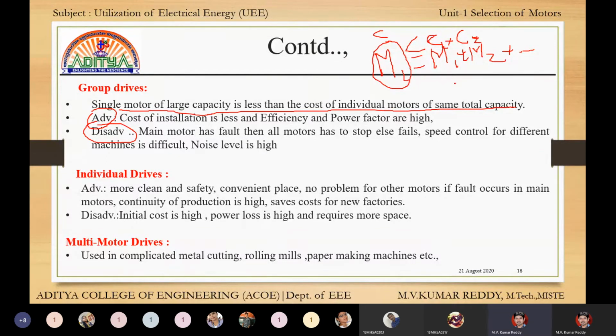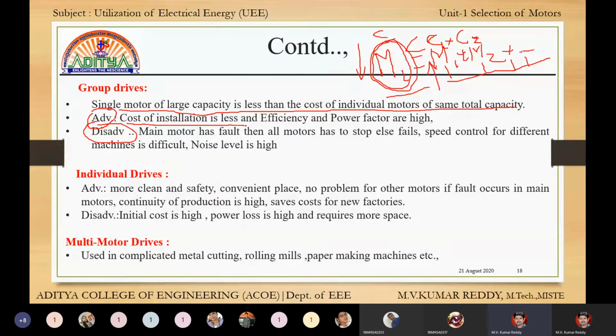That means taking a large motor is more beneficial than a summing of individual motors. That is the point. The capacity may be the same, the sum of these capacities may be the same, but when compared in cost, this cost is low. The large motor cost is low, and the sum of the remaining motor costs will be high. Okay, next, advantage.